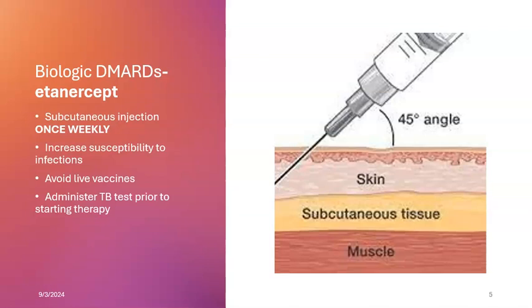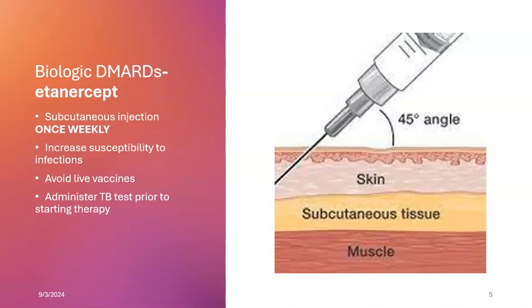So we talk about biologic DMARDs, and the one that we'll talk about is etanercept. So this is an injection. It's sub-Q that they get once a week. You see it's going in at that 45-degree angle to get to the subcutaneous tissue. And this also increases the susceptibility to infection. So again, we're teaching hand washing, no live vaccines, but we do want them to get vaccinated to prevent flu, COVID. If they are older and qualified, which they most likely would be if they have RA, they can get the pneumonia vaccine as well. So we want to make sure that they're getting vaccinated.